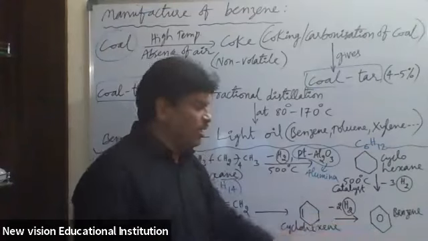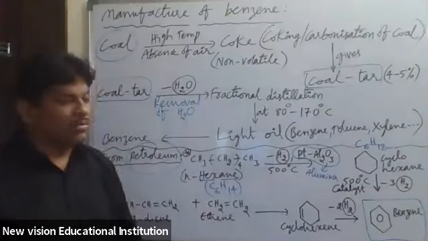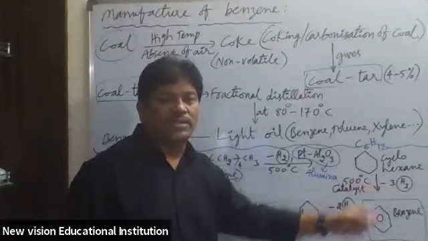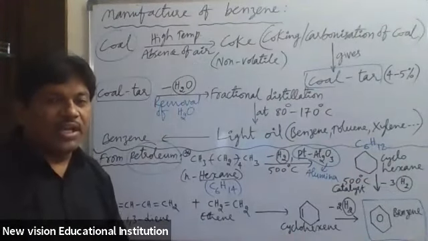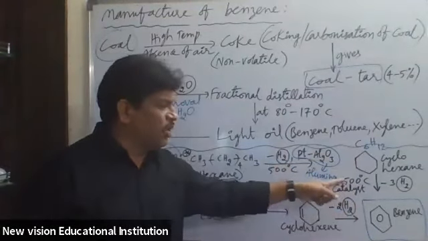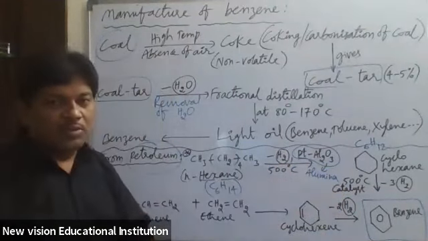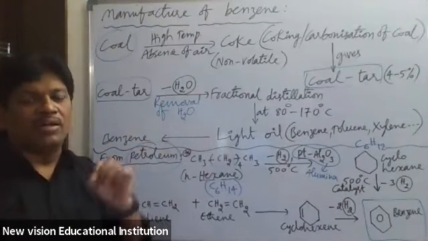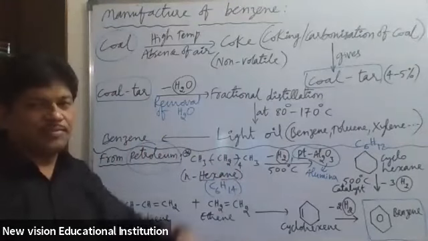So finally, what did we get here? Benzene is obtained from cyclohexane. How many moles of H2 are removed here? 3 moles. Removal of hydrogen is called dehydrogenation. So dehydrogenation of cyclohexane gives benzene at 500 degrees Celsius in the presence of platinum alumina or rhenium alumina. Generally we say platinum, rhenium, alumina is the catalyst used in this process.